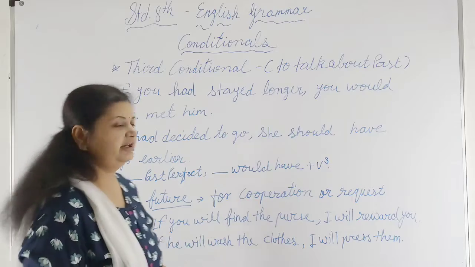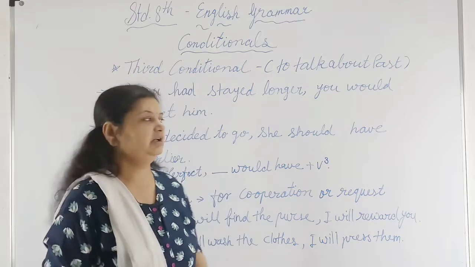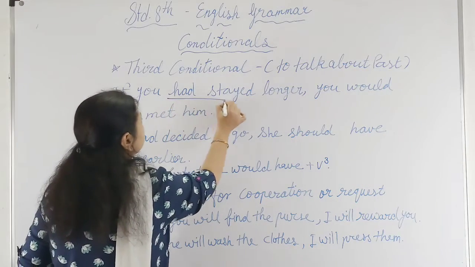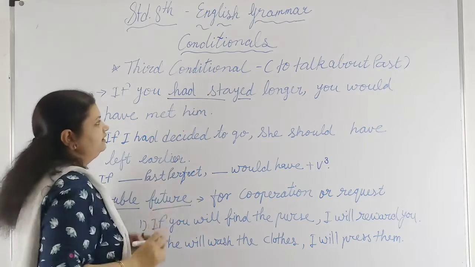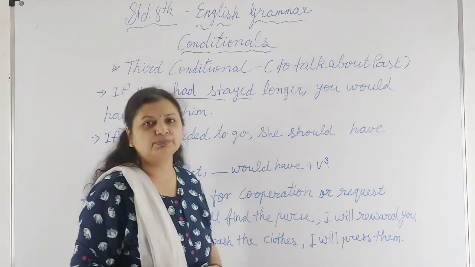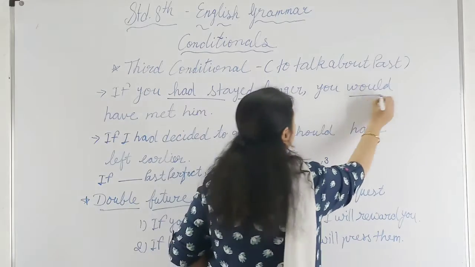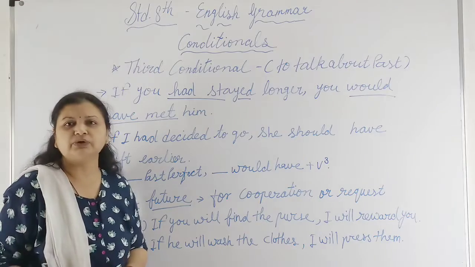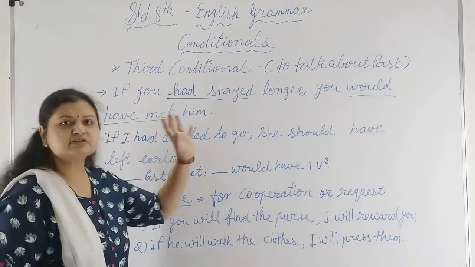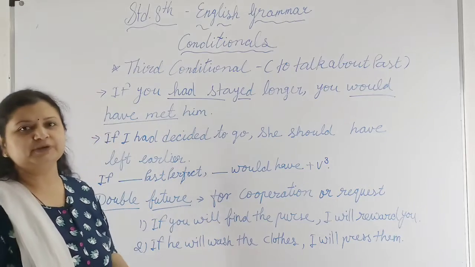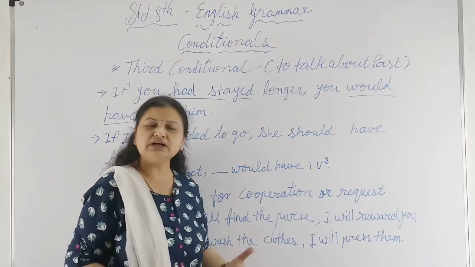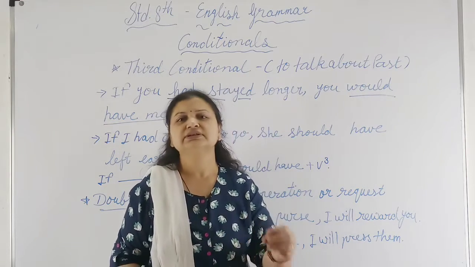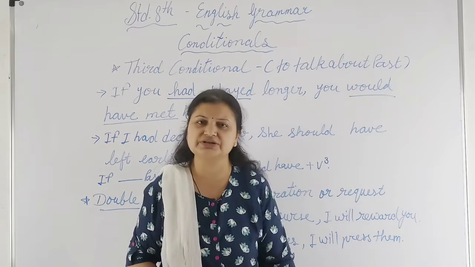Now see, in this sentence you have to use the past perfect, had plus verb third form, and the next part will be would plus have plus verb third form, the past participle. Would have met means would plus have plus past participle. So now you understood that the third conditional sentence is for the past tense.